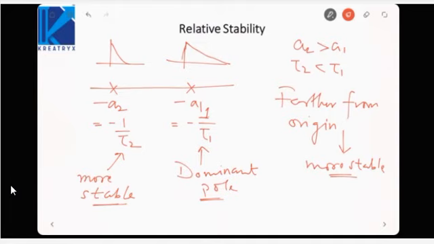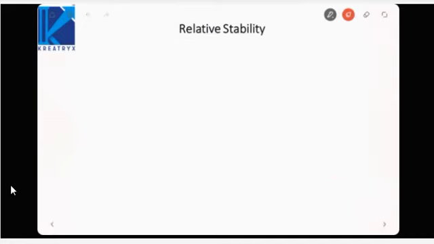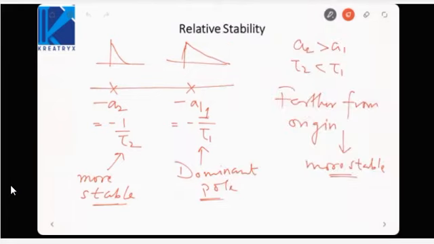Okay. So how do we identify relative stability when we talk about the Routh criteria? That we need to see how we can find out relative stability using Routh criteria. So what do we do is, basically, if we want to judge the relative stability, let us say this is my origin. So better shift this axis to somewhere here. If we can shift this axis to somewhere here, this A1 pole will lie in the right half plane. That means this system would be judged as unstable. But this A2 pole is still lying in the left half plane. That means this would still be stable.